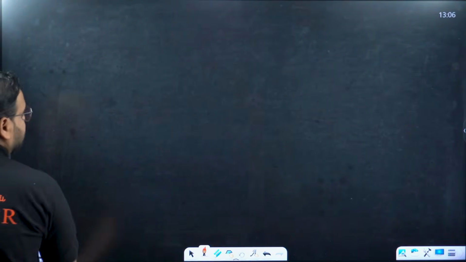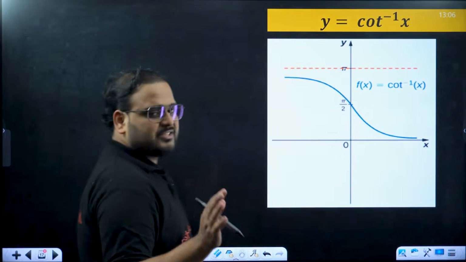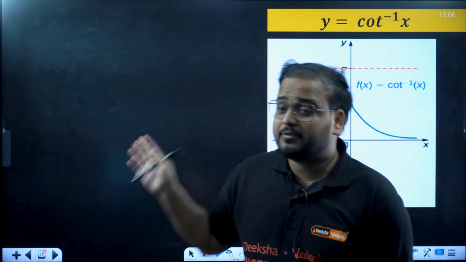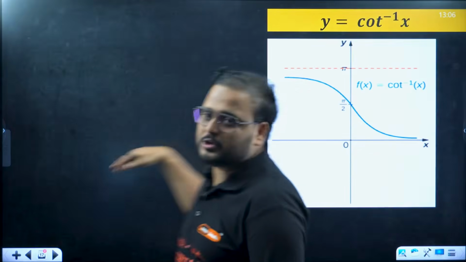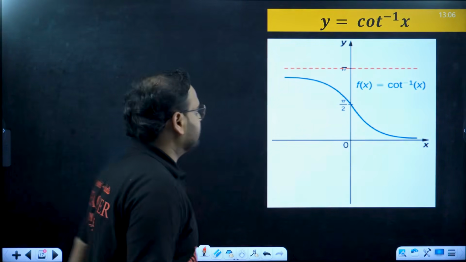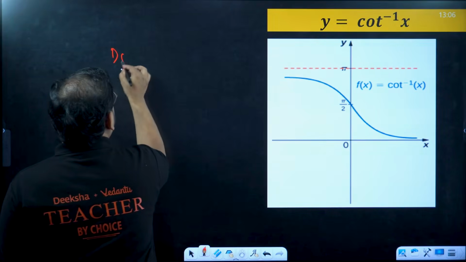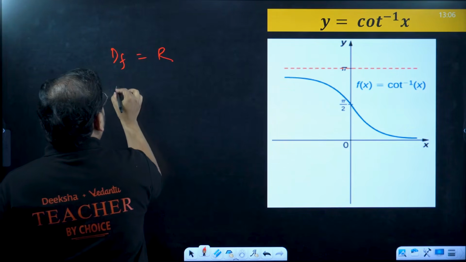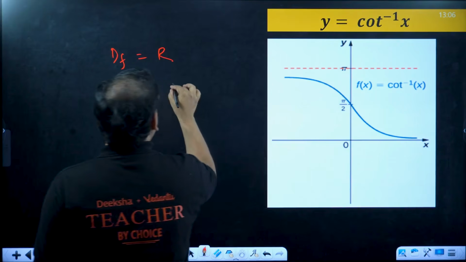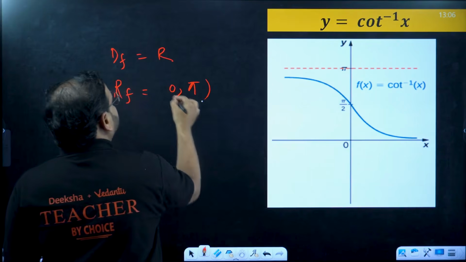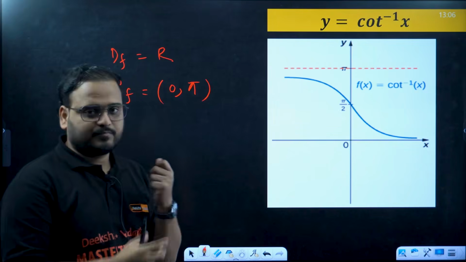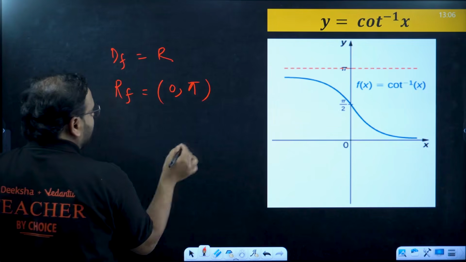Okay, so graphs are done. The cot inverse again, let's not draw the graph of this, because drawing the graph is more important for the first three, but we have to know the graph of these. Let me show you the domain and range clearly. The domain is what? All real only. What about the range of the function? You can see here 0 to pi, but this time it will be open. 0 to pi was also for cos inverse, but that was closed. Here it is open.